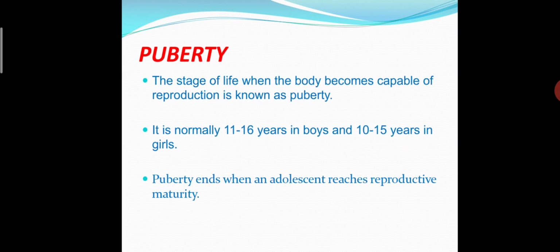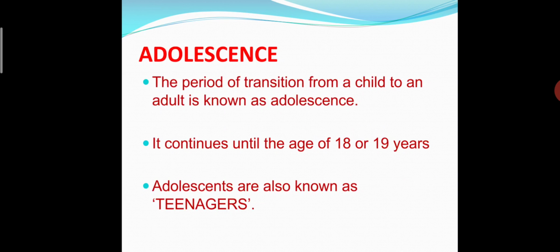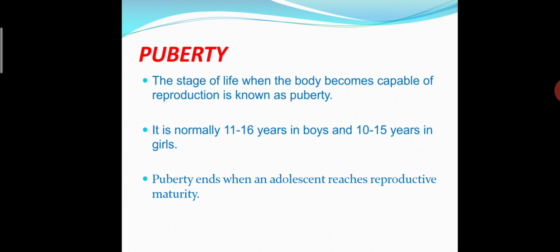So what is puberty? The stage of life when the body becomes capable of reproduction. And what is adolescence? The period of changes which happen in our body as we reach adulthood. Clear, students? Adolescence means changes happening in our body as we become an adult, and puberty is when our body becomes capable of reproduction.